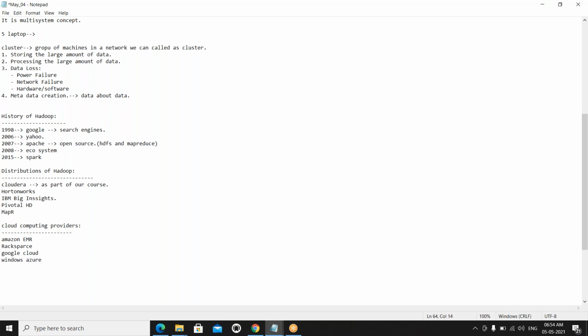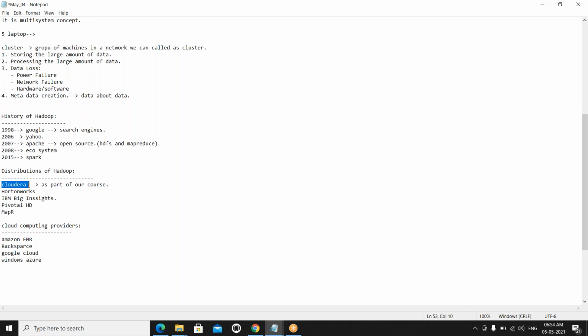So these are all the cloud computing providers. Nowadays, some of the companies are also using these services, so you can use any one of these. As part of our course, I'm going to cover and use Cloudera.